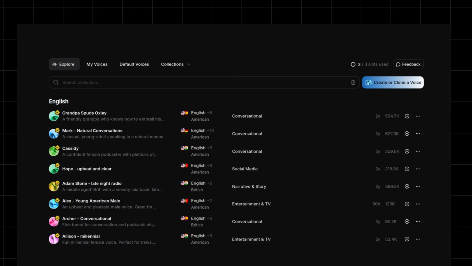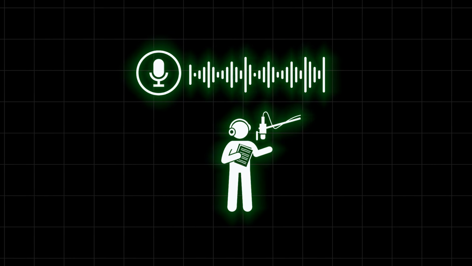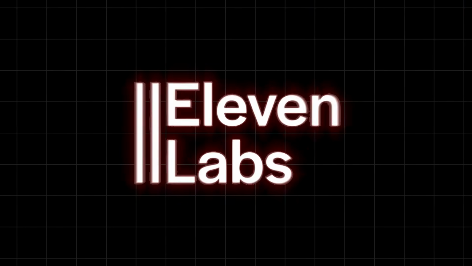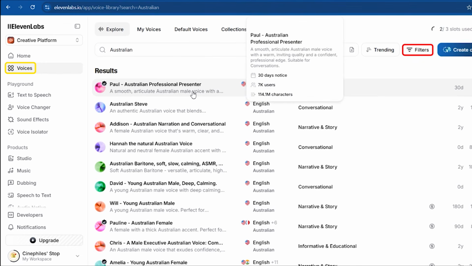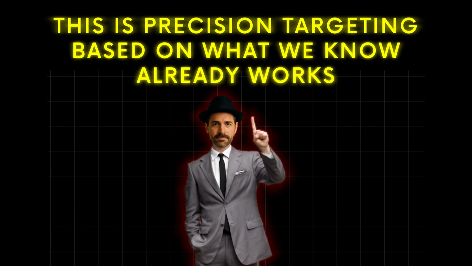They use 11 Labs, but not just any voice from their library. They search specifically for high-quality voices cloned from real humans. Voices so realistic they're almost indistinguishable from professional human narrators. But how can you do that? Simple. Inside 11 Labs, go to the Voices section and use the filters. For our target channel, we need Australian English, middle-aged, in the narrative, entertainment, and education categories. This isn't guesswork. This is precision targeting based on what we know already works.